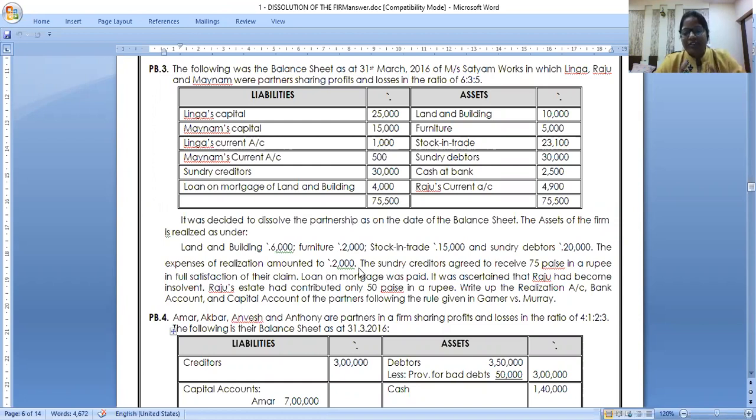Yesterday I gave you homework without answers. Now today you have done good. You are getting the answer. If you are not getting, then note it down and do it. Still, if you have a doubt, you can message me on WhatsApp. Ma'am, I did not get Raju's loss as 4,550 to be brought by L and M in the ratio of 25:15. Finally, when you pay off, your bank account will tally with 65,450.